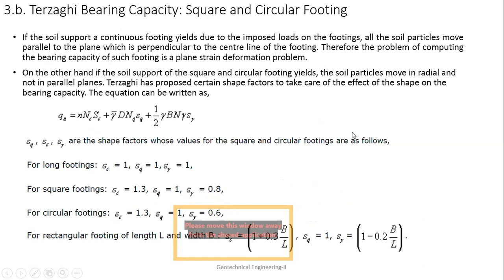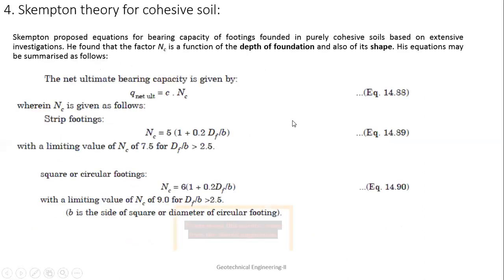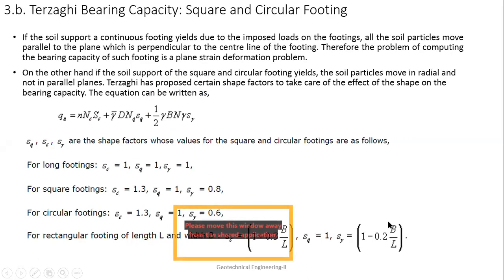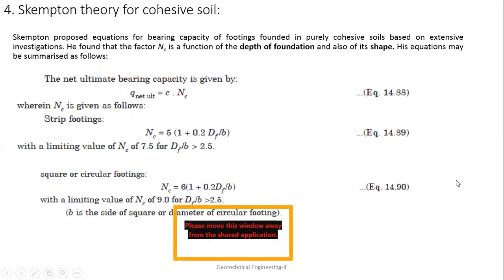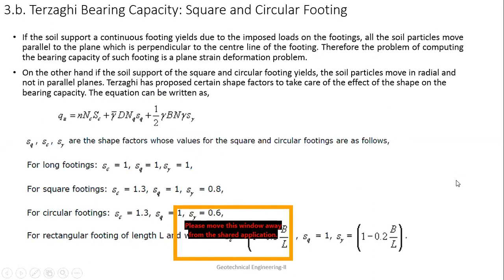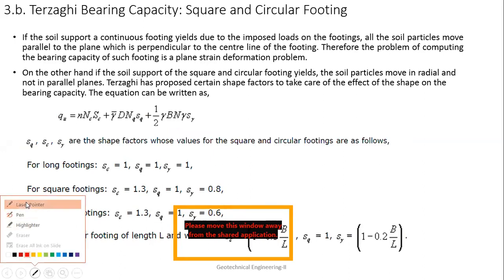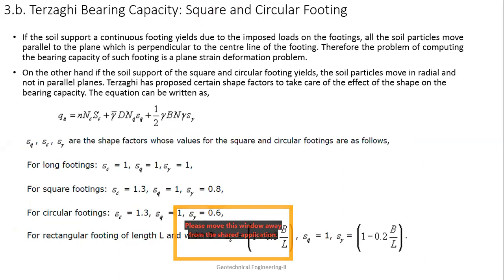Now, what will be the case when the footing is square or circular? Because the analysis has been done using strip footing only.